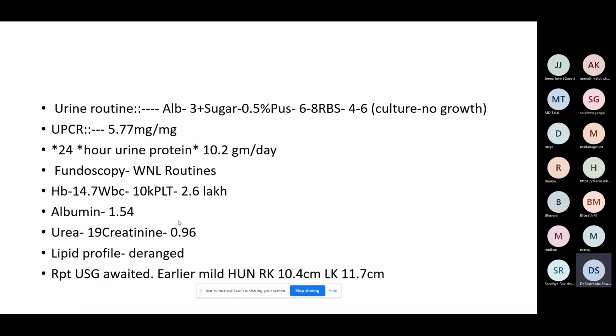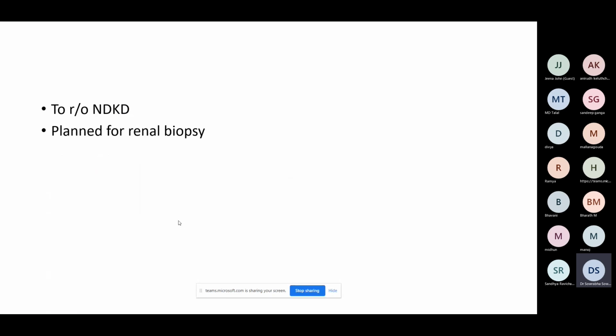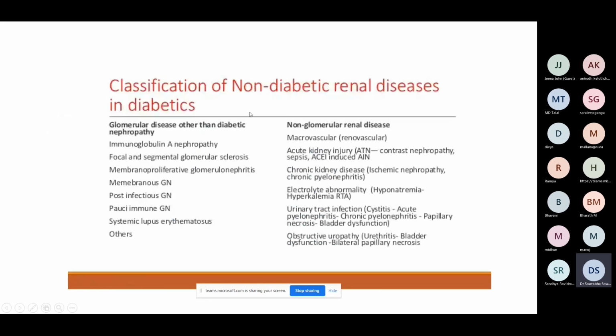So this is one patient whom we are planning to do renal biopsy. Basically, we have to rule out non-diabetic kidney disease. So this is just one slide. When we say non-diabetic kidney disease, what are the diseases which we are thinking? All the other glomerular diseases which we see in the general population, be it IgA or membranous nephropathy or post-infectious glomerulonephropathy, all these glomerular diseases can also occur in a diabetic nephropathy patient, right? So this is what is called non-diabetic renal diseases.